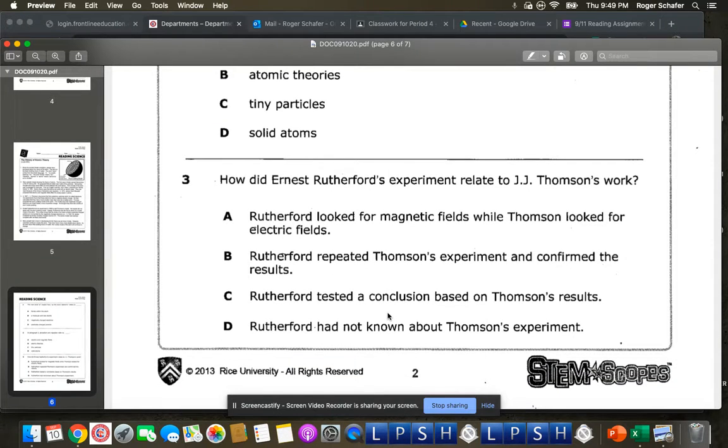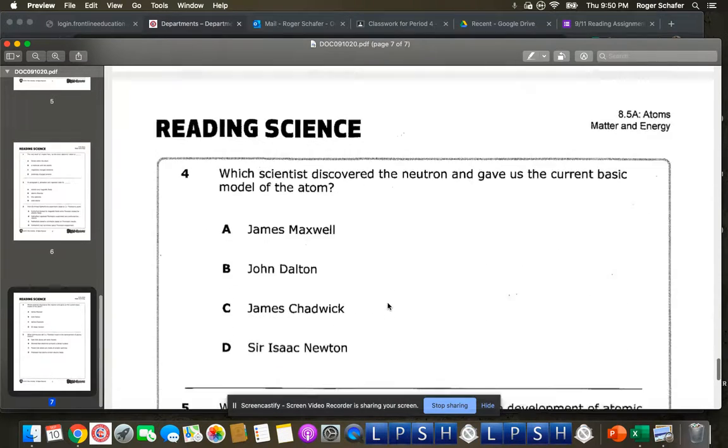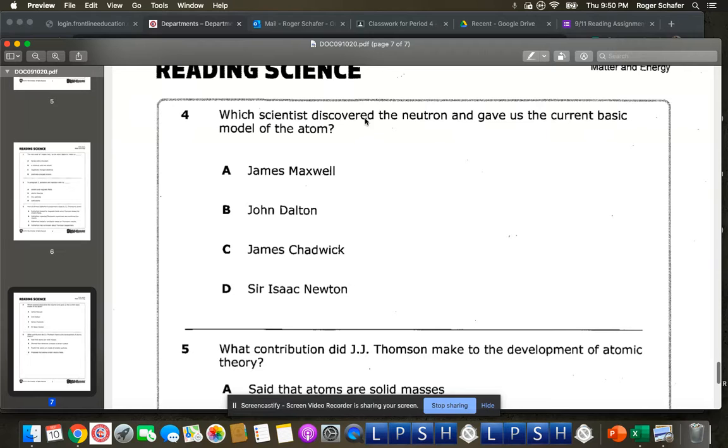Number 3, how did Ernest Rutherford's experiment relate to J.J. Thomson's work? A, Rutherford looked for magnetic fields while Thomson looked for electric fields. B, Rutherford repeated Thomson's experiment and confirmed the results. C, Rutherford tested a conclusion based on Thomson's results. D, Rutherford had not known about Thomson's experiment. Number 4, which experiment discovered the neutron and gave us the current basic model of the atom? A, James Maxwell. B, John Dalton. C, James Chadwick. D, Sir Isaac Newton.